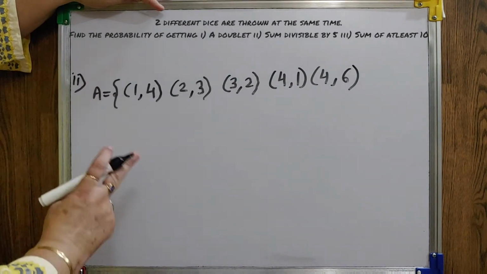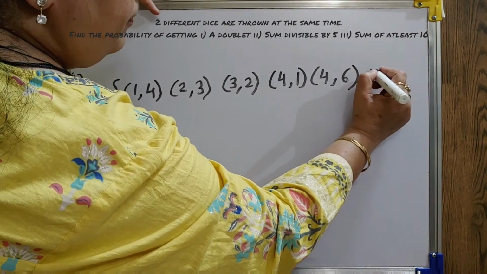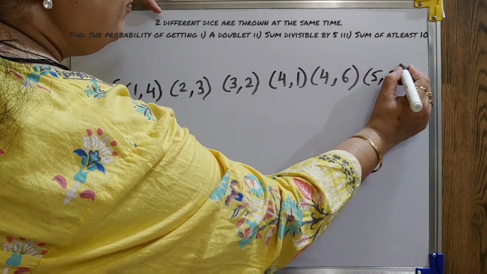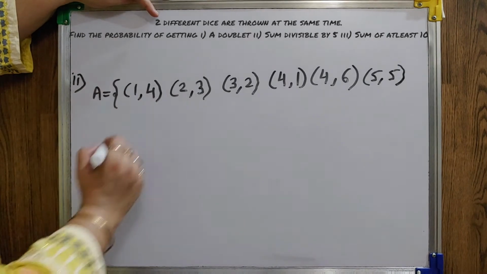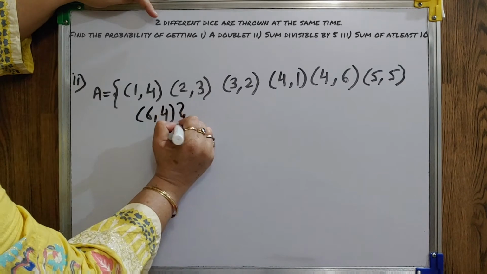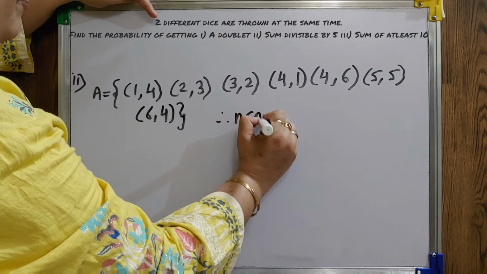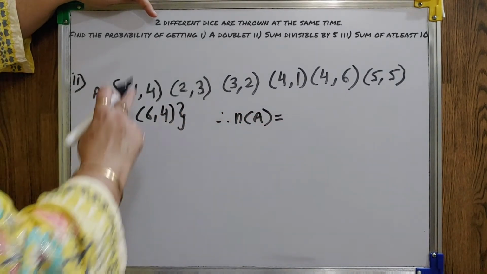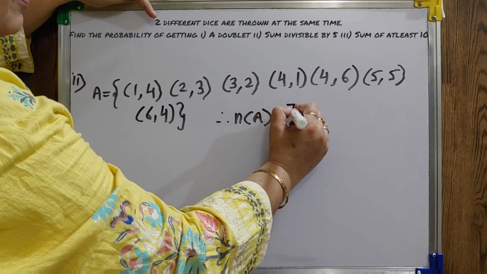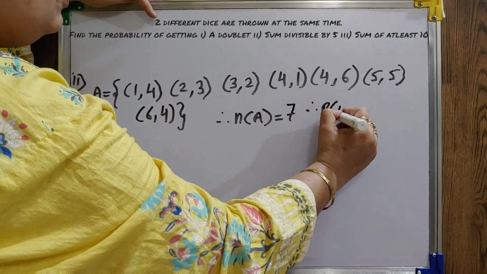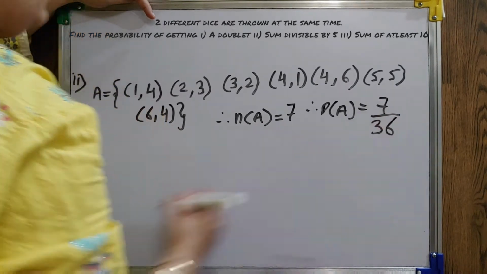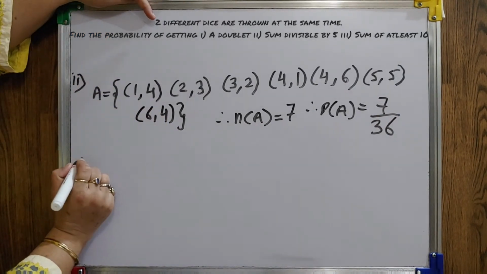Why? Because 4 plus 6 is 10. 10 is divisible by 5. Then in fifth line, 5, 5. In sixth line, 6, 4. So your N of A will be 1, 2, 3, 4, 5, 6, 7. So your probability is 7 by 36.